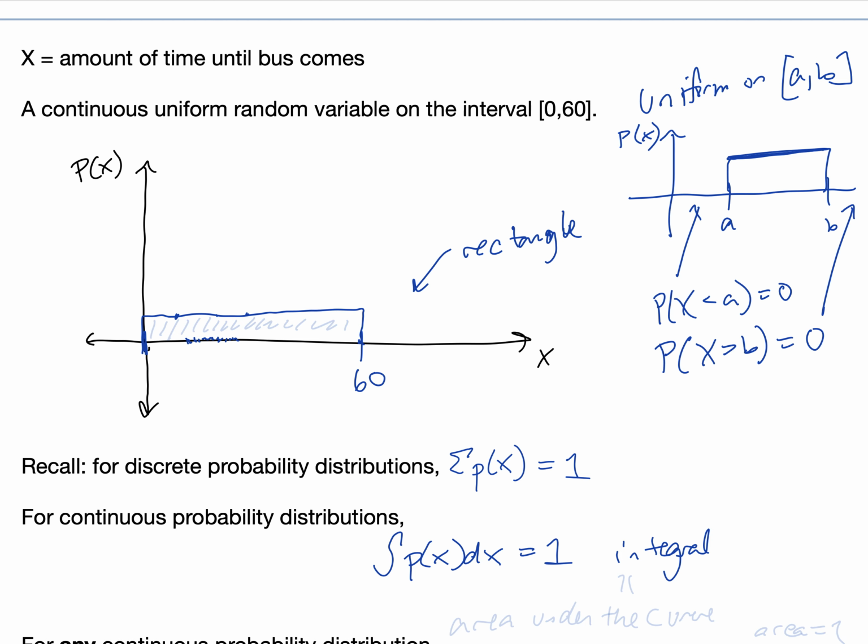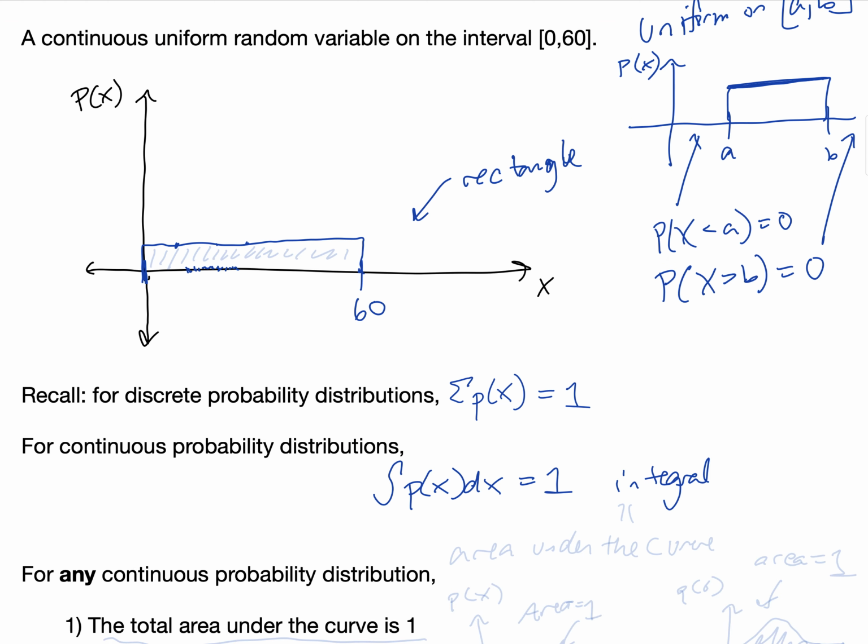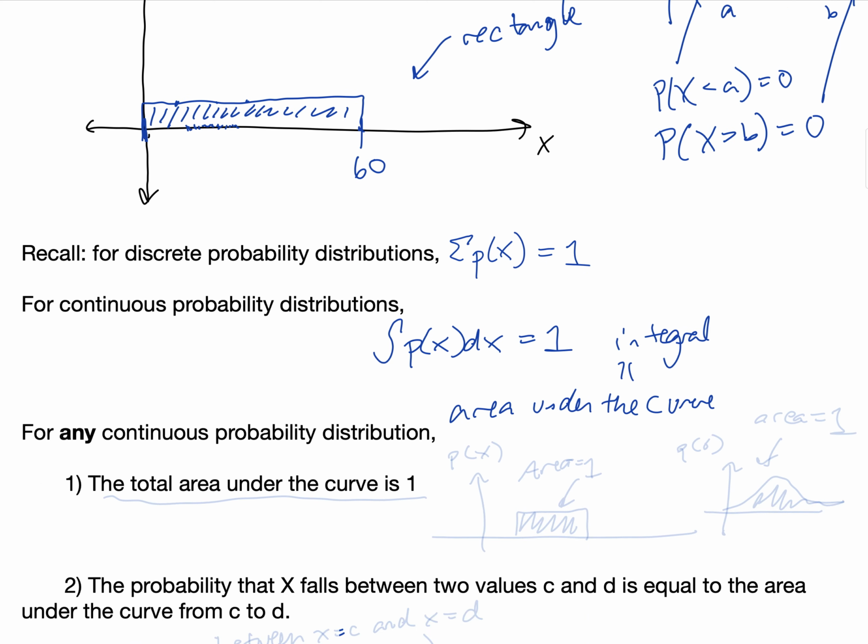But one thing you may know if you have seen calc is that the integral is equal to the area under the curve. So the area under the curve, that's talking about the area here. And so the parallel in continuous random variables is that for any continuous probability distribution, the total area under the curve is always equal to 1.